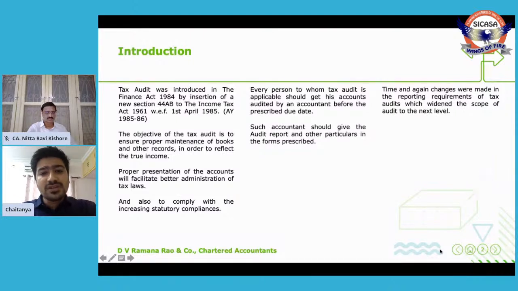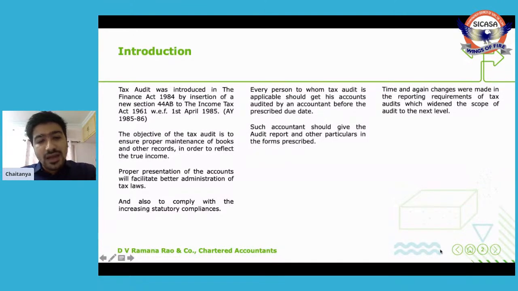Right. Every person to whom tax audit is applicable should get his books of accounts audited by an accountant before the prescribed due date, and such accountant should give the audit report and other particulars in the forms prescribed. Here, the accountant is a chartered accountant, and the forms prescribed are Form 3CA, 3CB, and 3CD. We will be seeing all these forms in a detailed manner in the later parts of our presentation. Time and again, changes were made in the reporting requirements of tax audit, which widened the scope of audit to a next level.